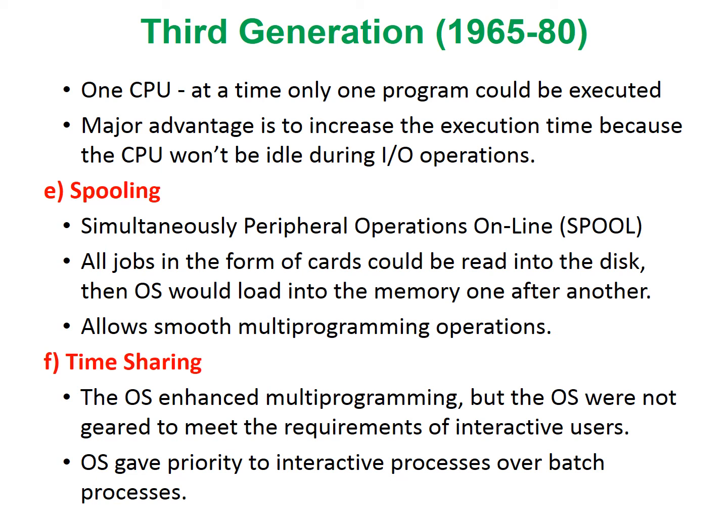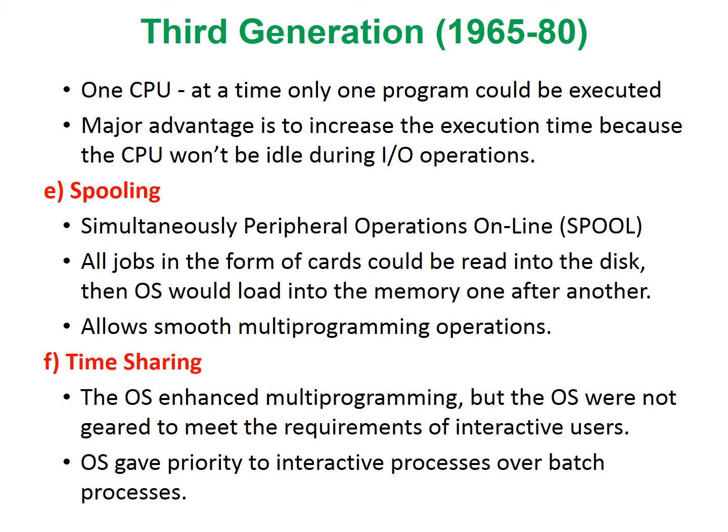Hence, multiprogramming was a major advantage of this generation since it improved execution time because the CPU wouldn't be idle during I/O operations. Spooling, simultaneous peripheral operations online, was developed during this period. Through spooling, the jobs in the form of cards could be read into the disk, then the OS would load them into memory one after another. This allowed smooth multiprogramming operations.